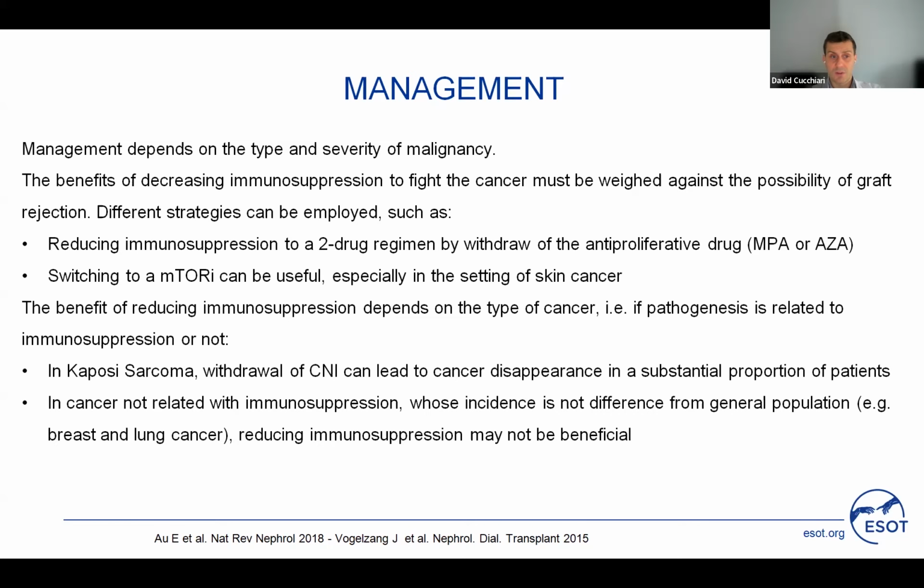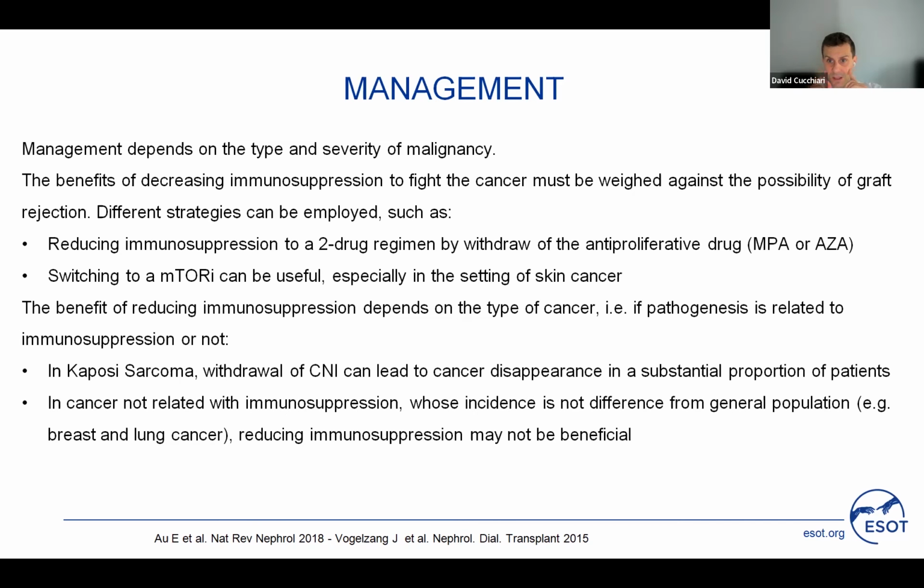So it makes sense to decrease immunosuppression to fight cancer, but this must be weighed against the possibility of graft rejection. Different strategies can be employed, such as reducing immunosuppression to a 2-drug regimen by withdrawing the antiproliferative drug, for example mycophenolate, and we can also consider switching to an mTOR inhibitor, which is especially useful in the setting of skin cancer. The benefit of reducing immunosuppression depends on the type of cancer.